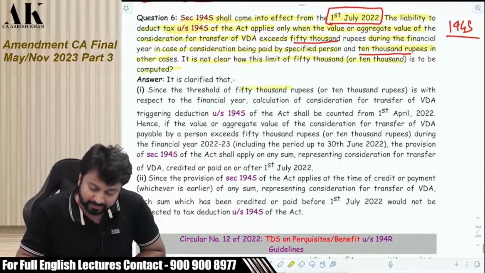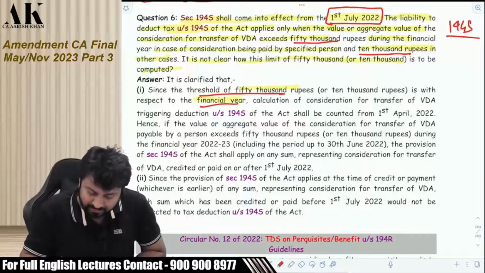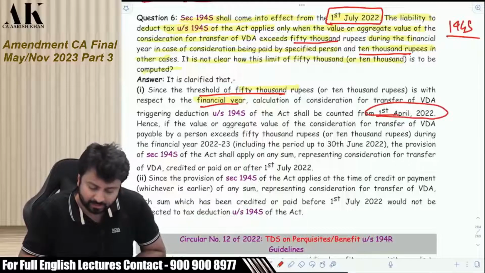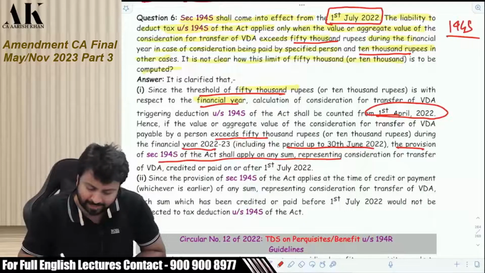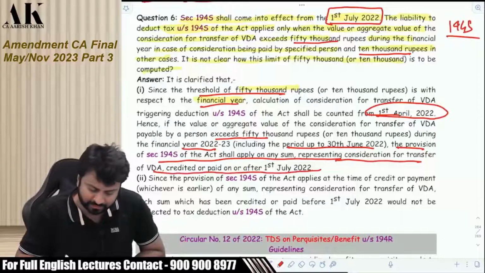So, since the threshold of 50,000 is with respect to a financial year, calculation of consideration for transfer of VDA triggering deduction under 194S of the Act shall be counted from 1st April. Hence, if the value or the aggregate of the value of the consideration for transfer of VDA payable by a person exceeds 50,000 or 10,000 during the financial year, including the period up to 30th June, the provision of 194S of the Act apply on any sum representing consideration for transfer of VDA credited or paid on or after 1st July 2022.